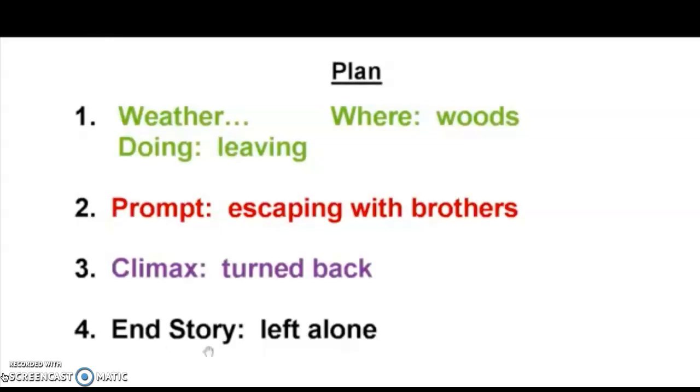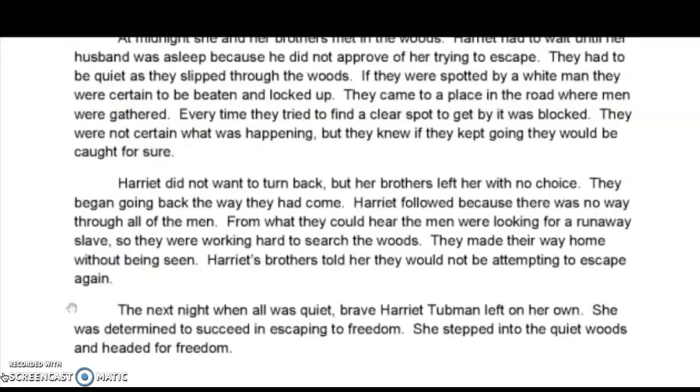Number 4, end story. You want me to have a feeling of completion. I've written that she left alone. I've gone to a new line, indented. The next night, when all was quiet, brave Harriet Tubman left on her own. She was determined to succeed in escaping to freedom. She stepped into the quiet woods and headed for freedom.